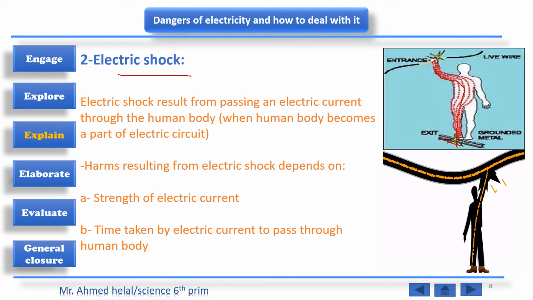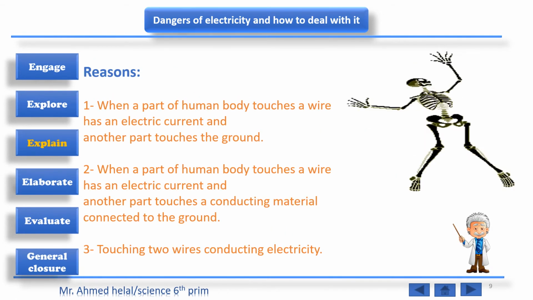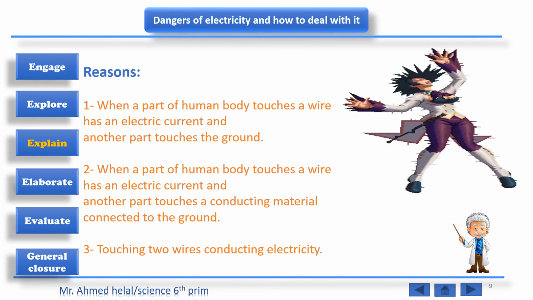So if you are exposed to the electric current for 1 second, it doesn't look like being exposed to the electric current for 1 hour. Here we'll talk about the causes that may lead to electric shock. Number 1: when a part of the human body touches a wire that has electric current, and another part touches the ground.